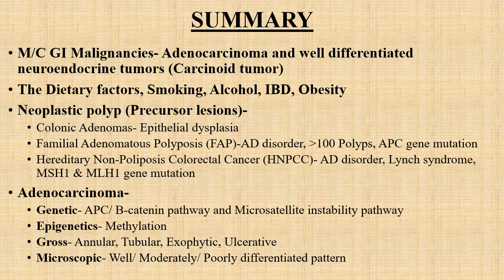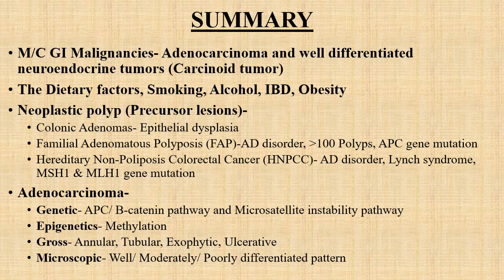So, at the end of this session, let's discuss the summary of today's session. The most common GI malignancies are adenocarcinoma and well differentiated neuroendocrine tumors or carcinoid tumors.